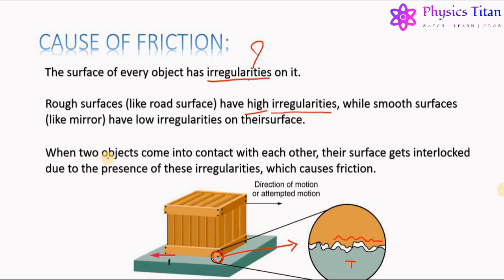Now, when two objects come into contact with each other, their surfaces get interlocked due to the presence of these irregularities, which causes friction. That is, if a force is applied in this direction to cause a motion, there will be a reverse force which will automatically act at these points in contact or at the point of interlock. These forces oppose the force applied and resist the motion of the object or the box. And these resisting forces are known as friction or frictional force.